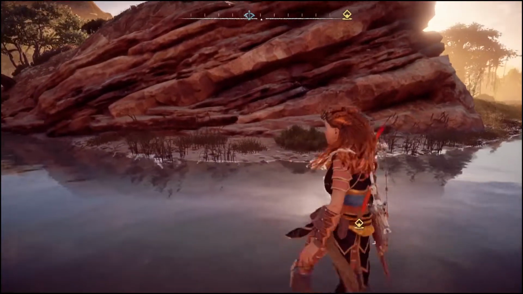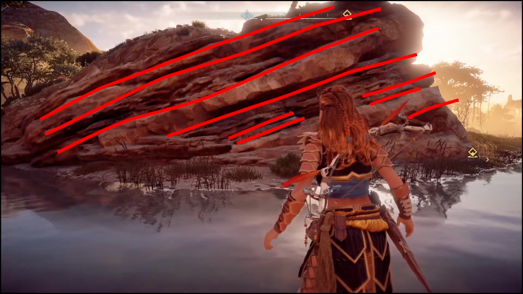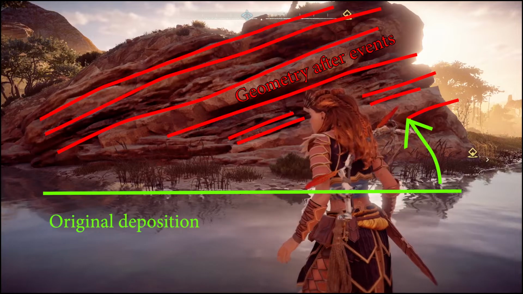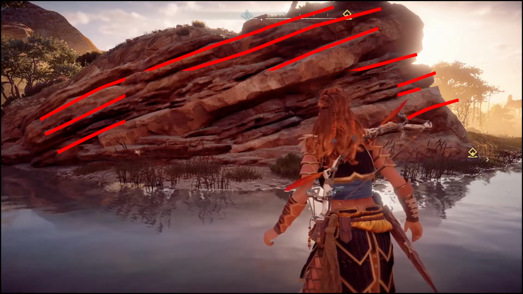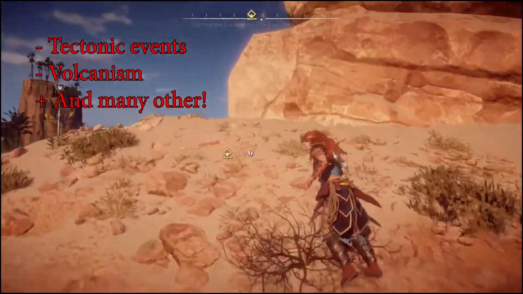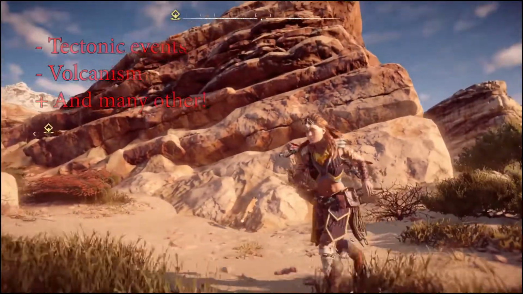What this is telling us is that they have been affected by later events, which have disturbed their original horizontality. These events include tectonism or volcanism events, for example, which have the power to fold and change the topology and geometry of these layers. This is of extreme importance on knowing the history of the Earth, allowing us to know what has happened in the past.